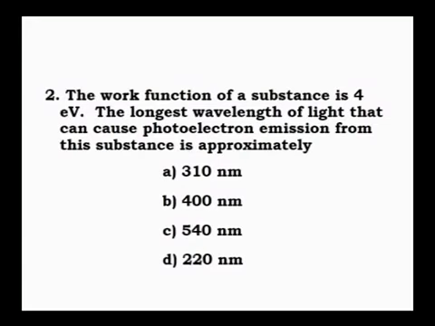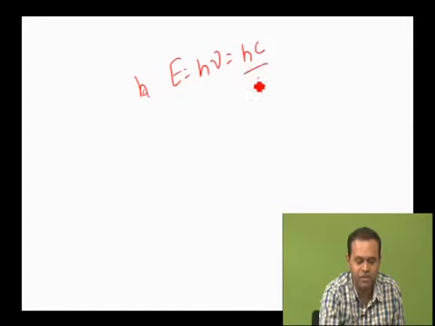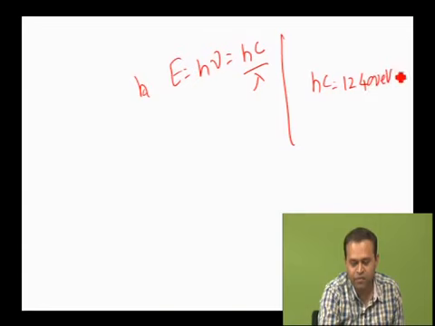Okay, now this is important. You know that the energy of a photon is E equals h nu. In terms of wavelength, it is h into c divided by lambda. Now, the value of hc will be 12,400 electron volt angstrom.